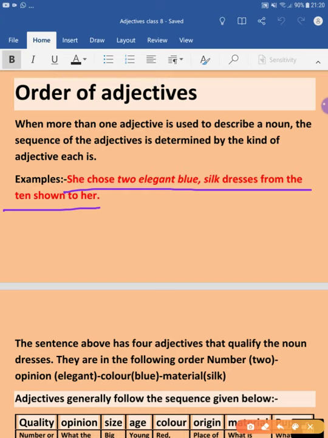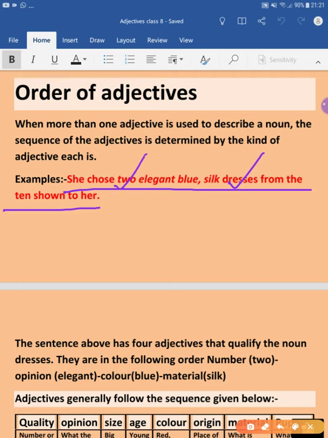First of all, we'll try to find out the noun being talked about in this sentence. What is that? Yes, very much correct. That is dresses. Now what are the words modifying dresses? The first one is the number, that is 2.